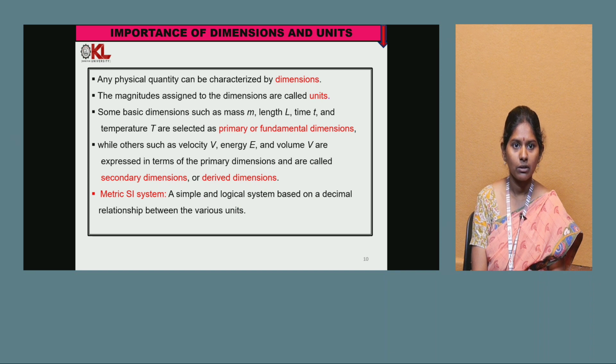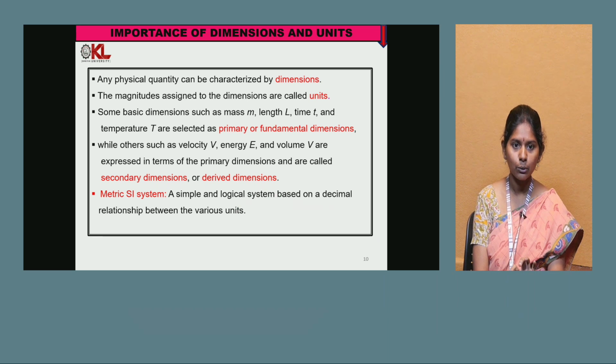Importance of dimensions and the units. Any physical quantity can be characterized by dimensions. The magnitudes assigned to these dimensions are called units. Some basic dimensions such as mass, length, time, temperature are selected as primary or fundamental dimensions, while others such as velocity, energy, volume are expressed in terms of primary dimensions, and are called secondary dimensions or derived dimensions.